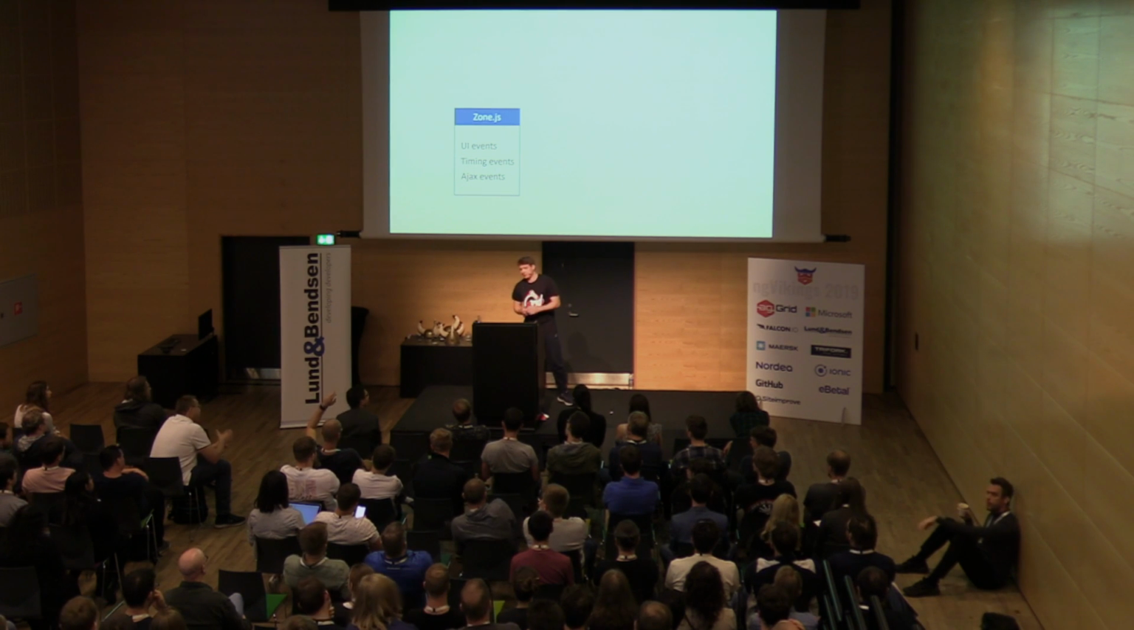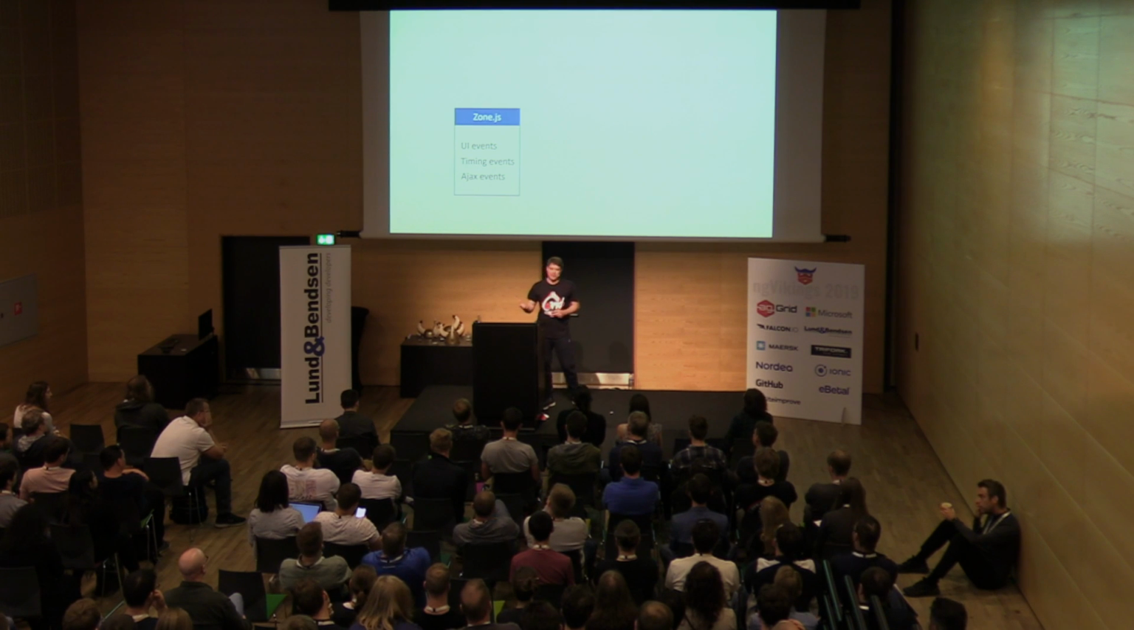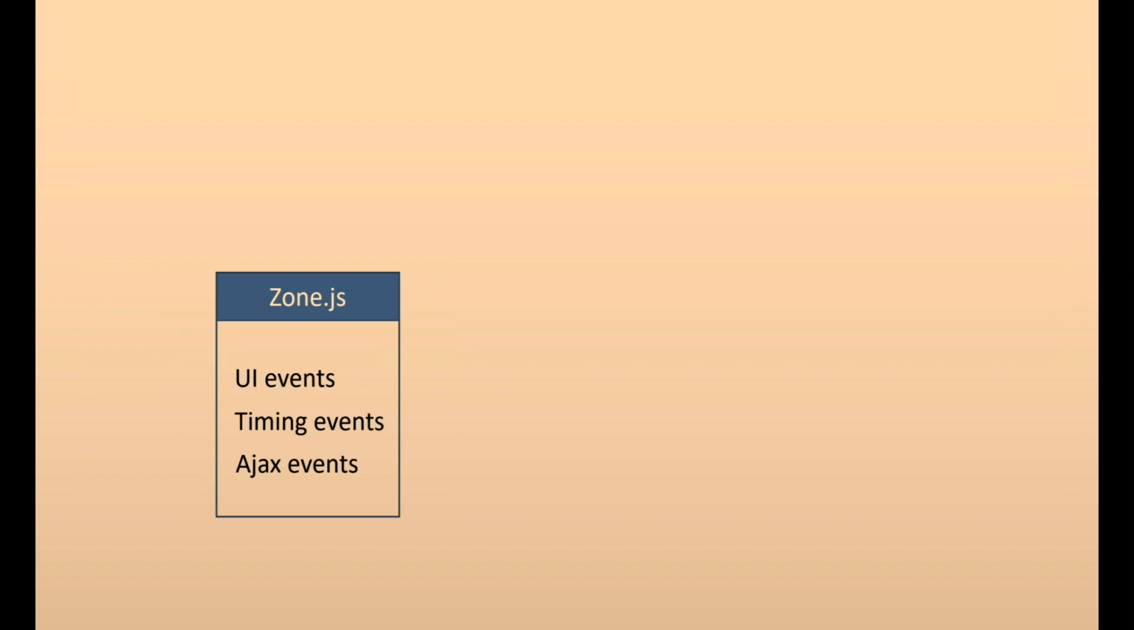Okay, about 30%, cool. So for the rest of you, I'm going to explain how it does it. Zone.js is a standalone library that patches asynchronous events in a browser, timing events like setTimeout and XHR events. It knows when a particular event happens, so it can notify interested parties when this event has finished executing.